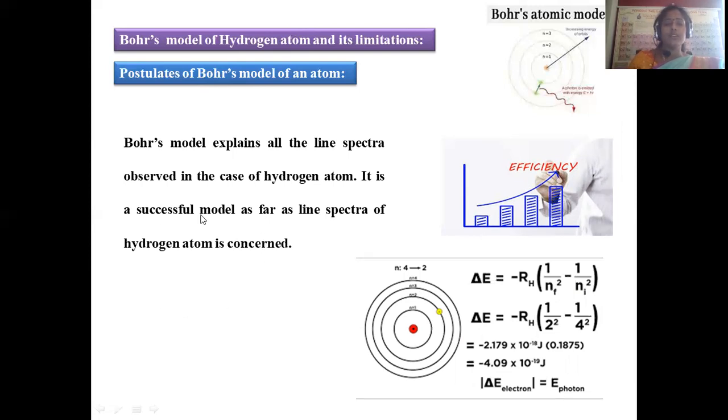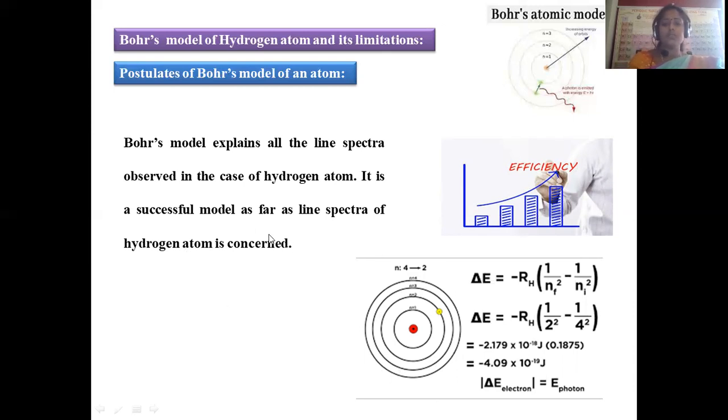As far as the line spectra of the hydrogen atom alone are concerned, it is 100% successful, because all the properties and speculations got explained by Bohr's model. But if you extend this theory to atoms other than hydrogen, all the properties cannot be explained using Bohr's model.